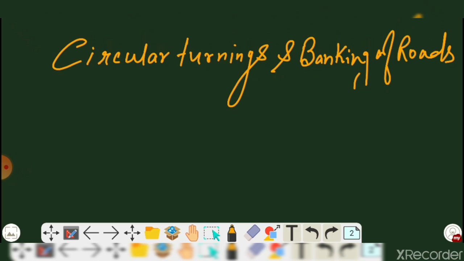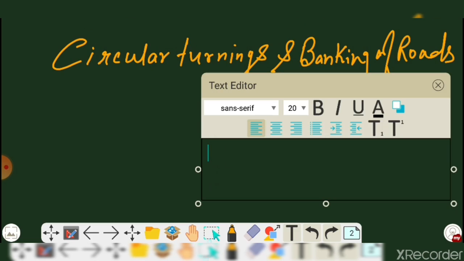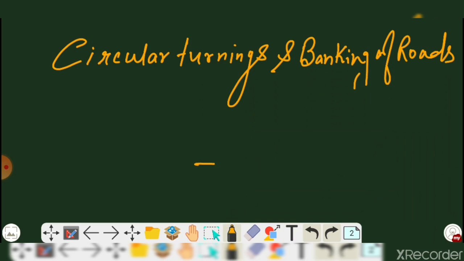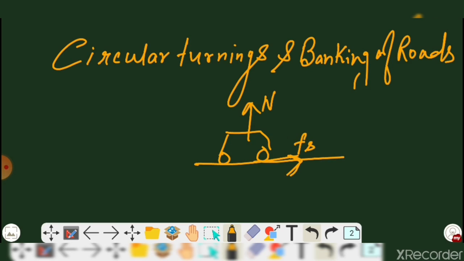And if that vehicle is moving on a road like this, there will be a normal force that is acting vertically in the upward direction. So what will be the horizontal force? There will be some horizontal force, obviously. That is considered Fs, and that is what we call the static force.